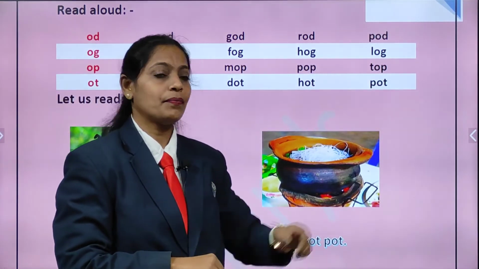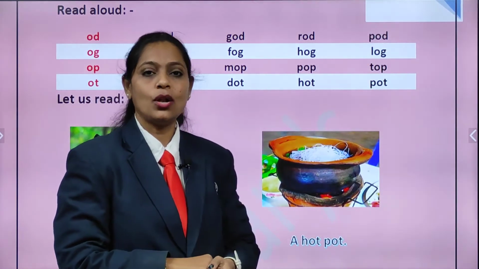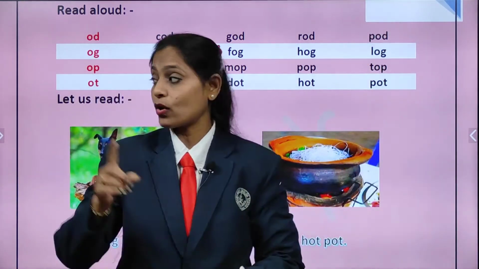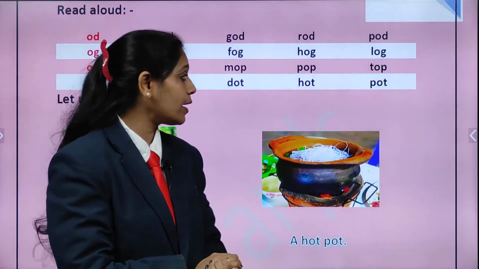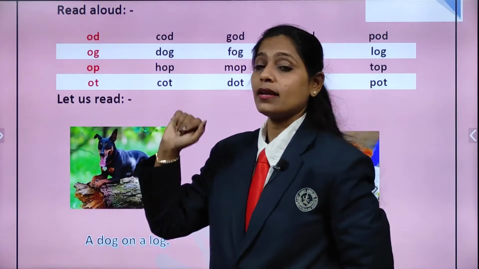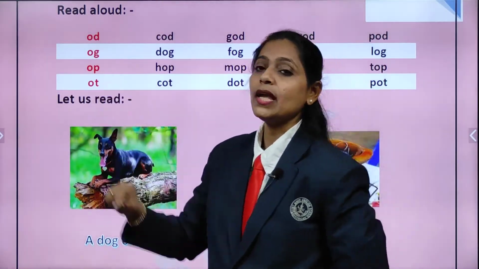L-O-G, log. Log is a piece of wood, what we just now learnt, right? Now here we are moving to another rhyming sound, that is O-P, op.